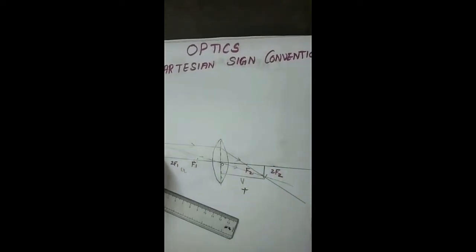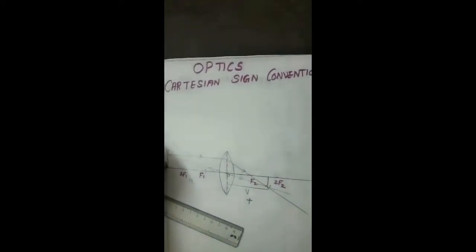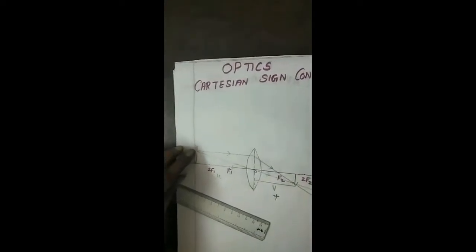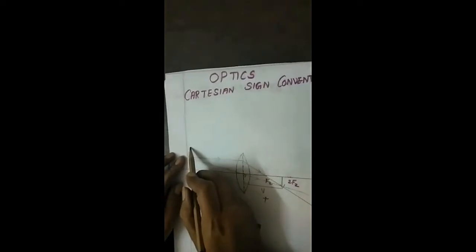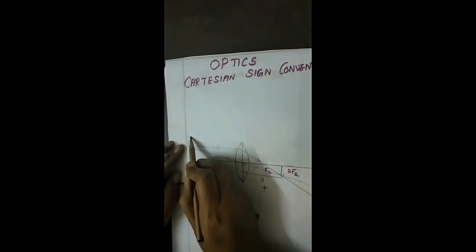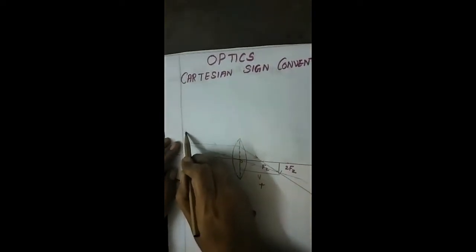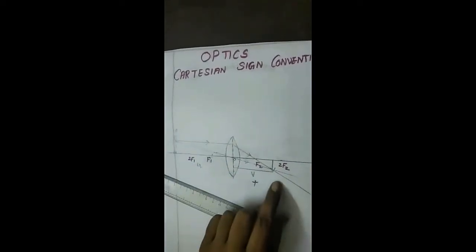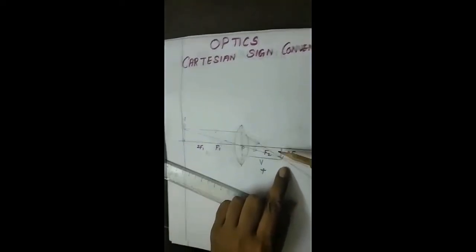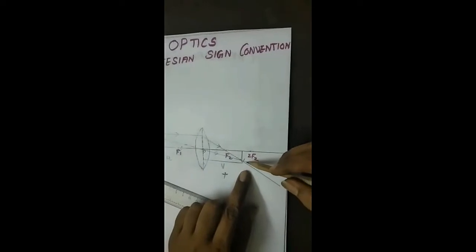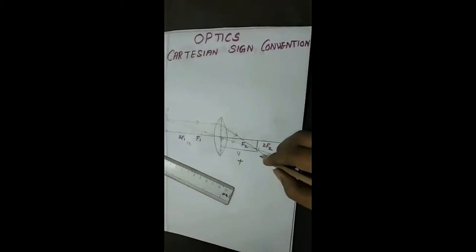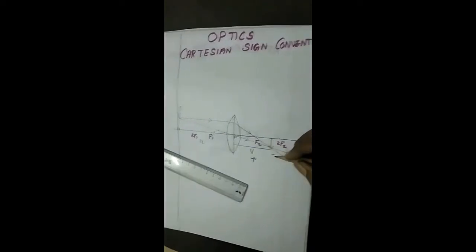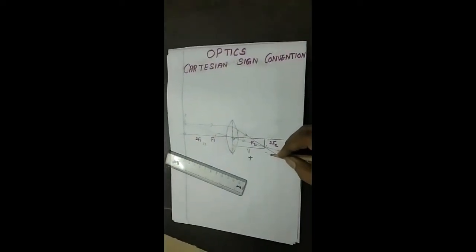The next one, an object is always placed at the left side of the lens. The height of the object is measured above the horizontal line. It is taken as plus. Here the image is found below the horizontal line, so the height of the image is taken as negative. Do you understand? Yes, good.